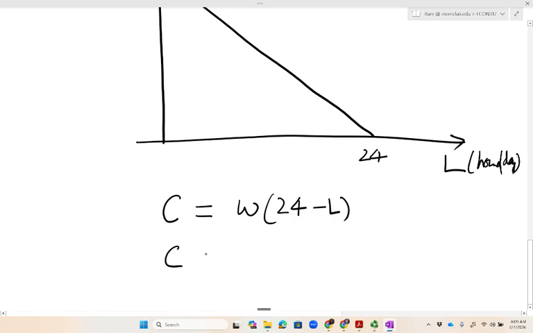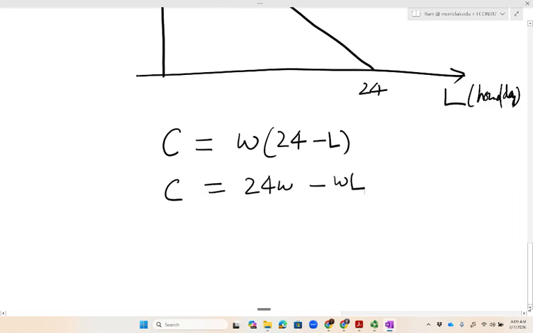So let's rewrite this. I will distribute the term W to both the terms in the parentheses. So the first term turns out to be 24 times W, and the second term turns out to be W times L. And so that's an equation for the budget set.